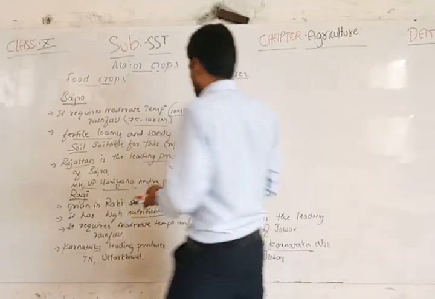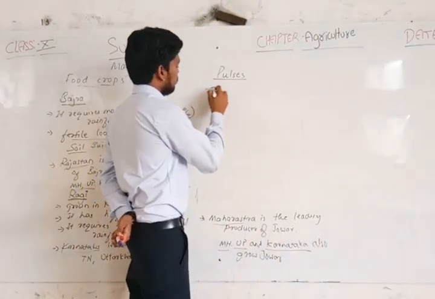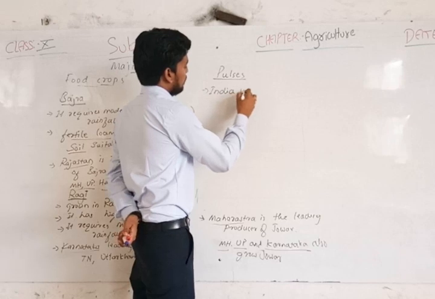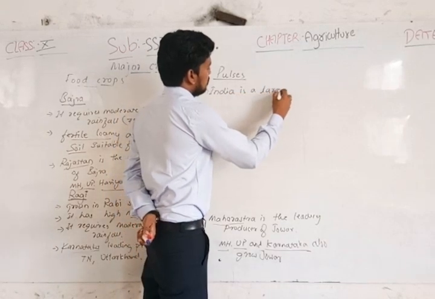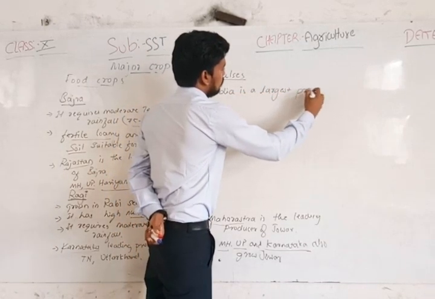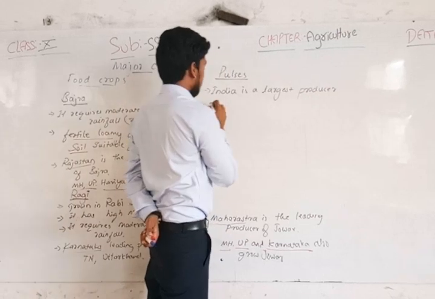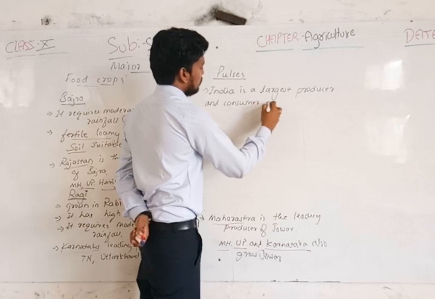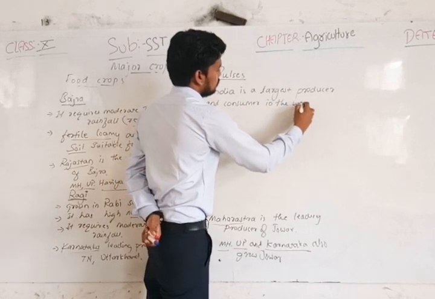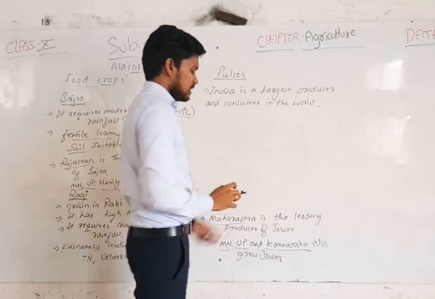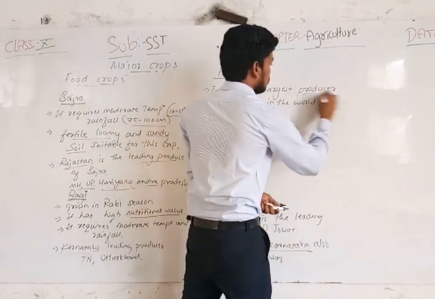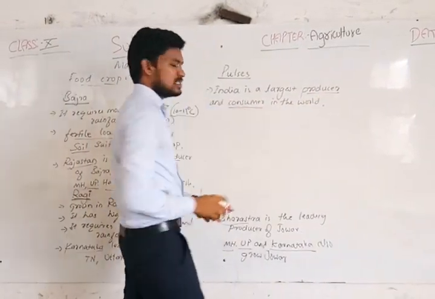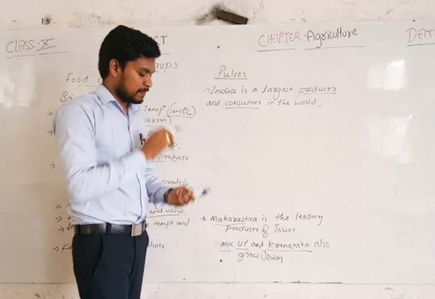India is the largest producer and consumer of pulses in the world. We produce more pulses and we consume them as well.